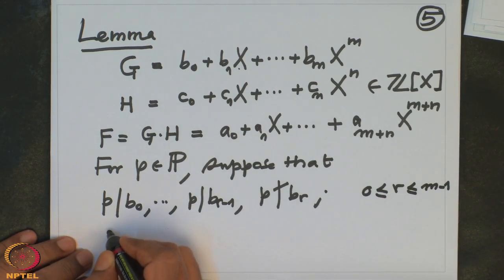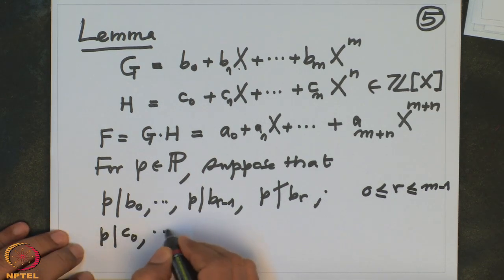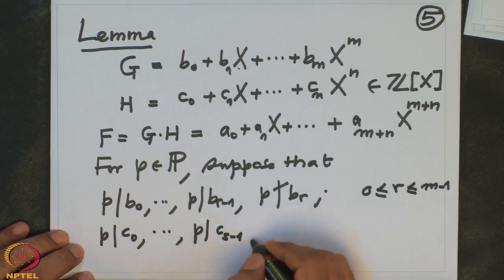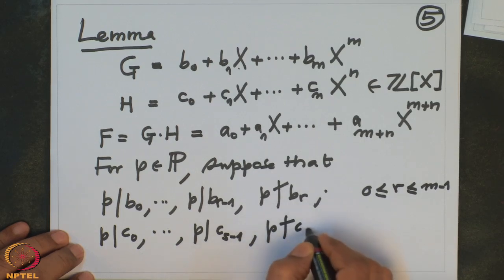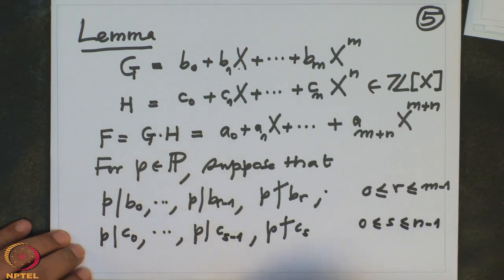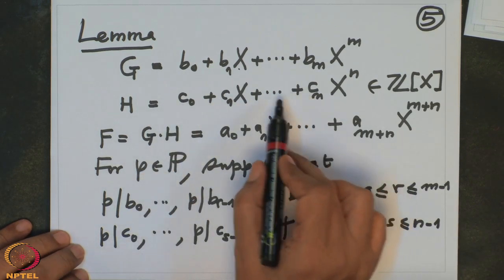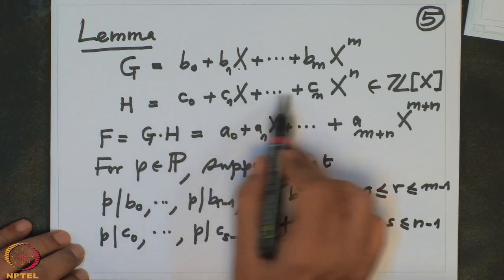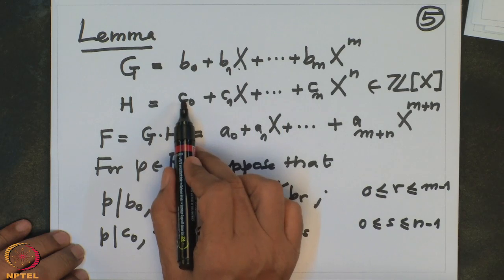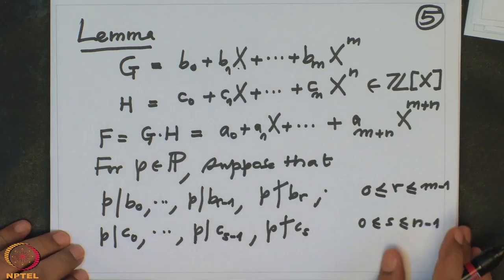Similarly for the c's: p divides c0, up to c_{s-1}, and p doesn't divide c_s, where 0 is at most s, which is at most n minus 1. You start looking at the coefficients, and the moment p doesn't divide one, you stop there. Earlier all coefficients are divisible by p, similarly here. Okay, if that is the case, then what is the statement?